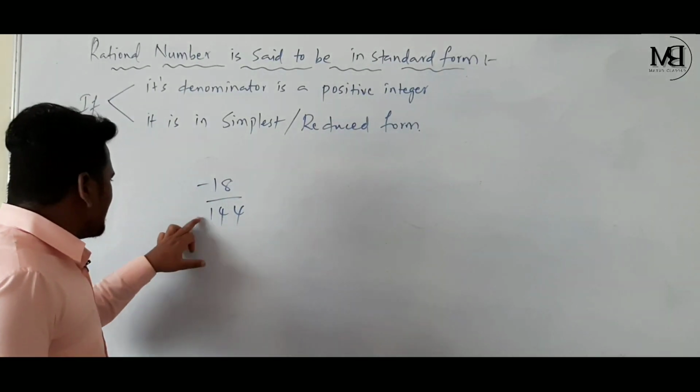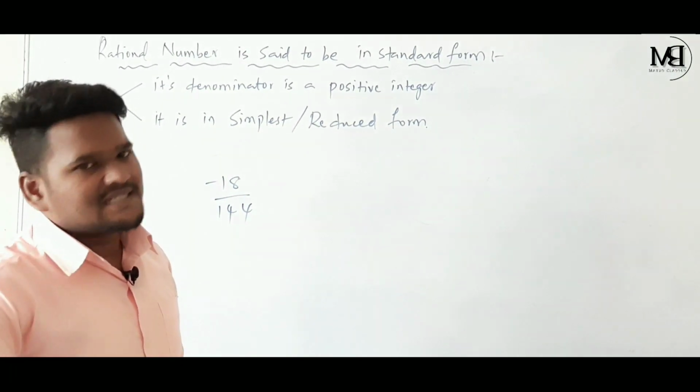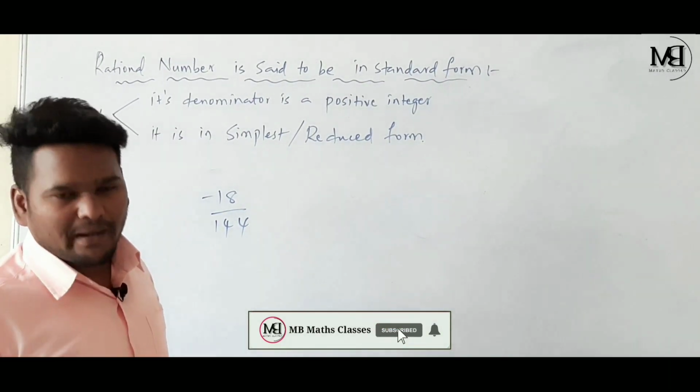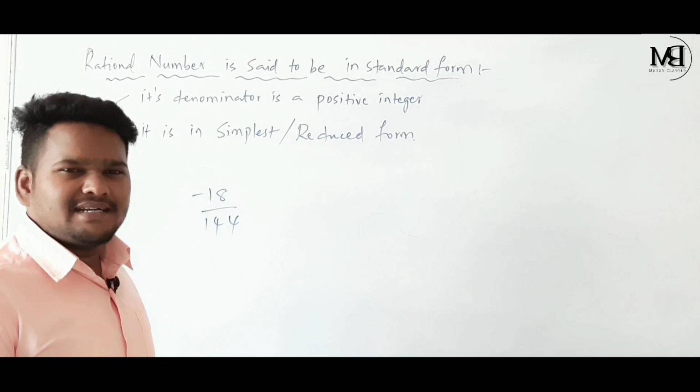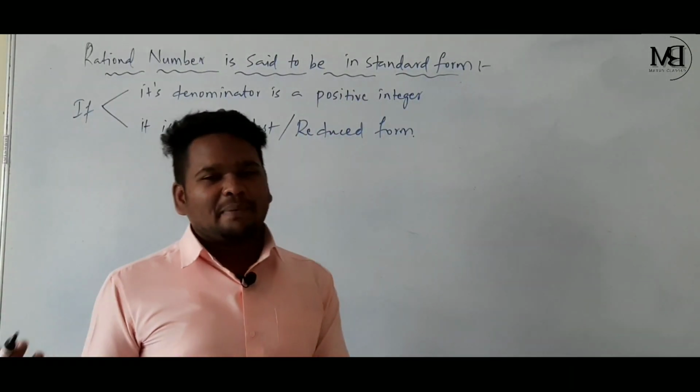Here 18 comma 144 are not in simplest form, because 18 and 144 are not co-prime numbers. So we have to divide the numerator and also the denominator by its HCF. Here we can find the HCF directly, because we can apply our formula.